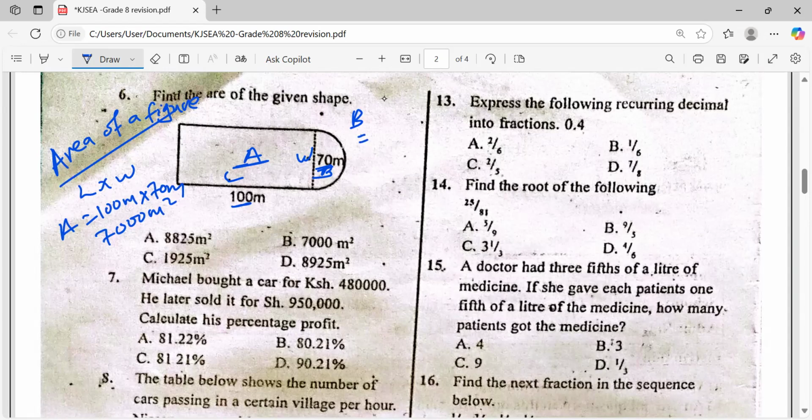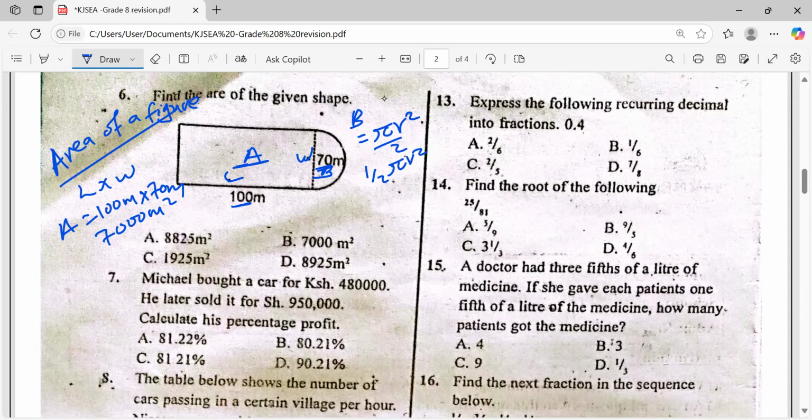So what is the area of a semicircle? First of all, what is the area of a circle? Pi r squared. But now, because it is half, we divide by 2. That is half pi r squared.